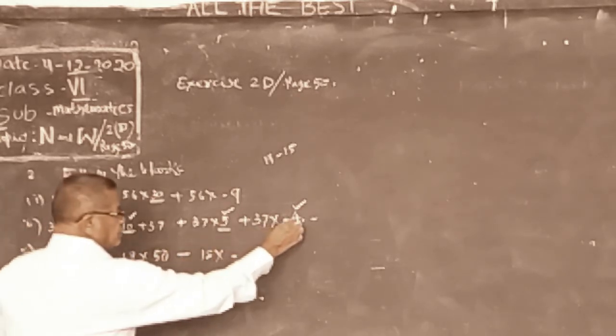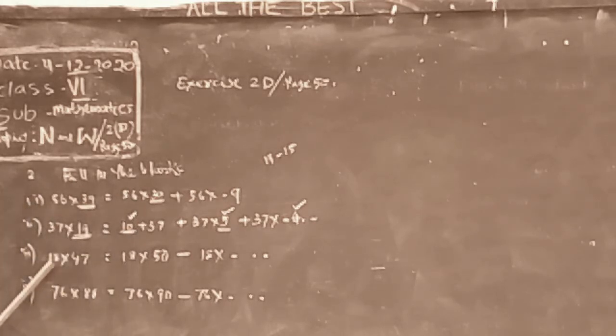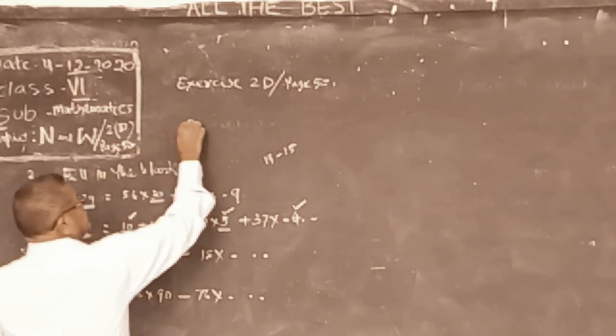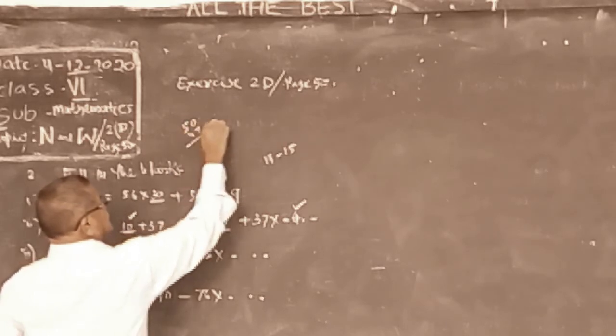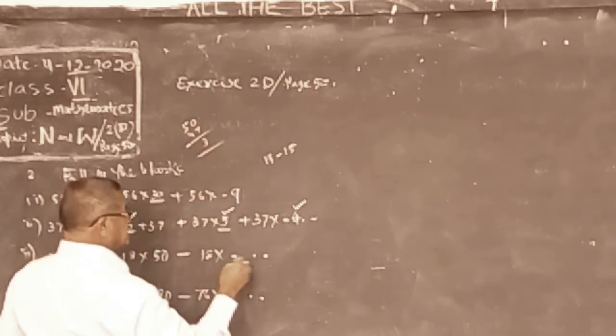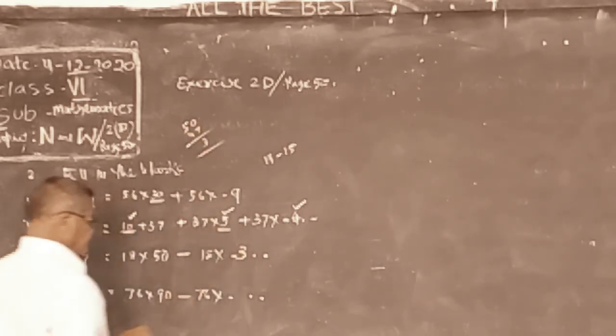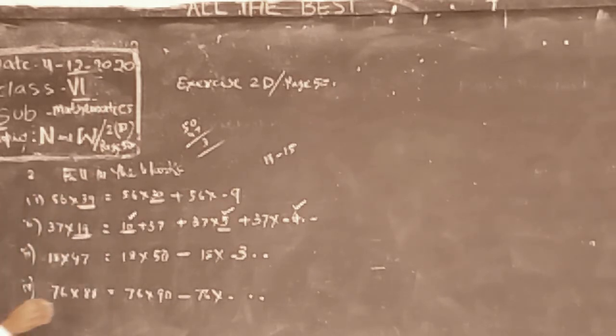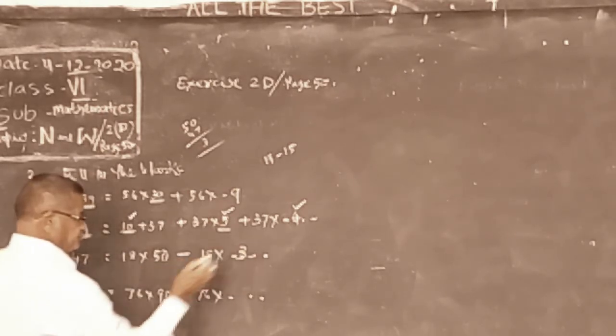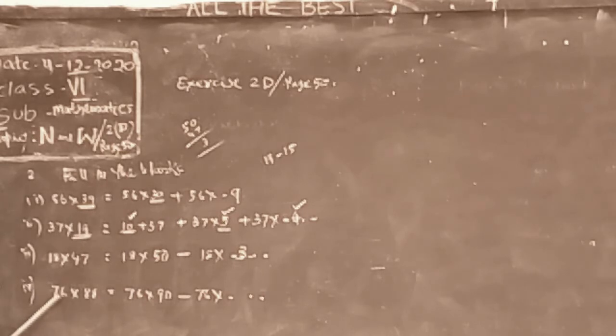Next, this is blank. Here 18 into 47. So this is 50 given. So how much? 50 minus 47, remainder is 3. So subtract 18 into 3. 76 into 88.